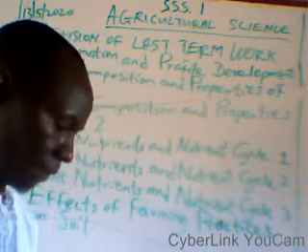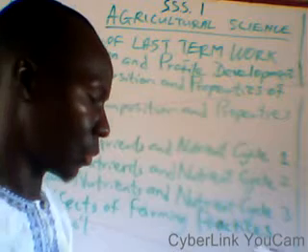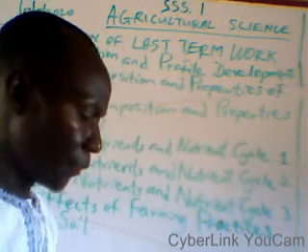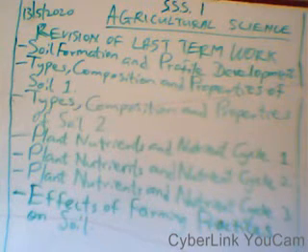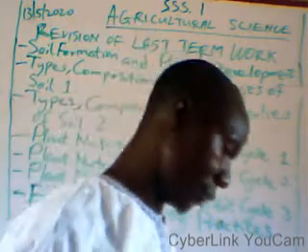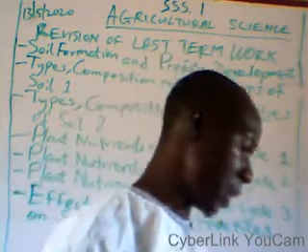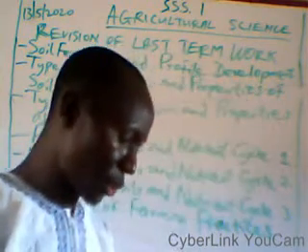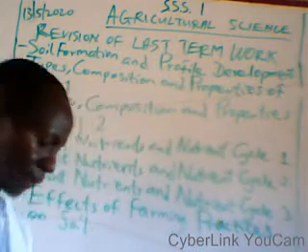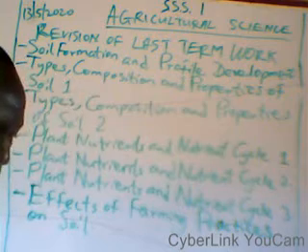We have ways of determining soil texture. One is by molding. And we also have the importance of soil temperature. Soil temperature affects the level of soil moisture. It affects the absorption of water and nutrients by plants. Types of soil structure: we have single grain structure, crumb structure, plate-like structure, prismatic structure, and block-like structure. From there, we now move to the chemical properties of soil.